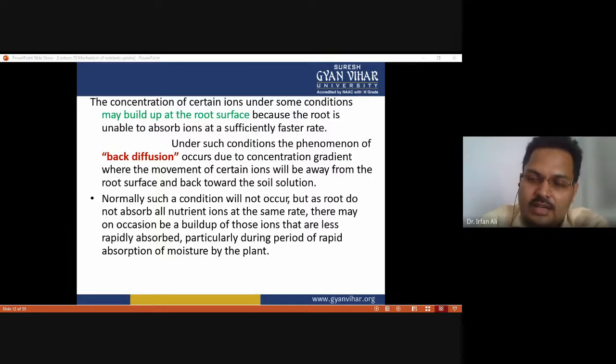This is the limitation of this theory. Normally such a condition will not occur, but as roots do not absorb all the nutrients at the same rate, there may on occasion be a buildup of those ions that are less rapidly absorbed, particularly during periods of rapid absorption of moisture by the plant. So sometimes back diffusion also occurs, but most of the time it is not observed.